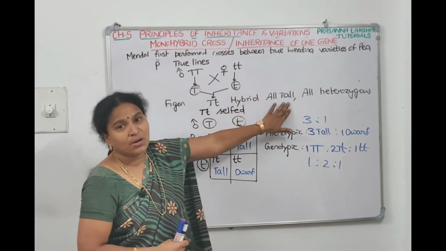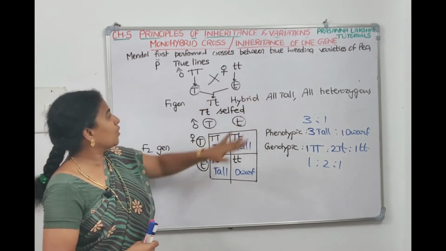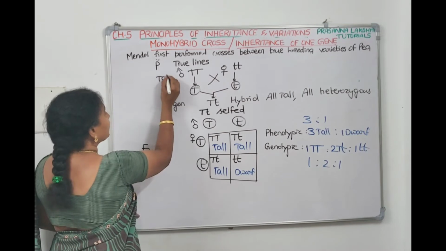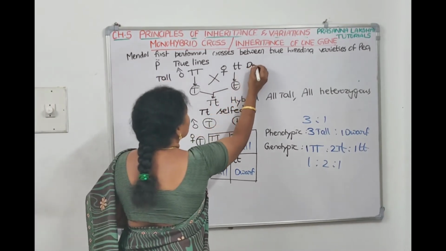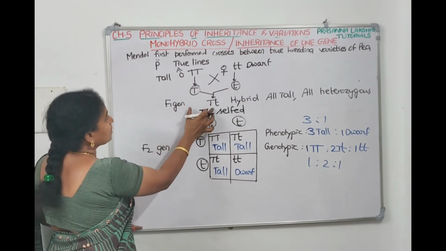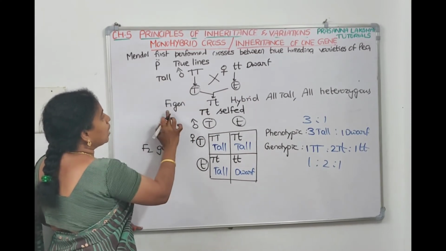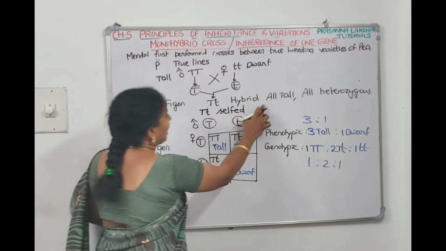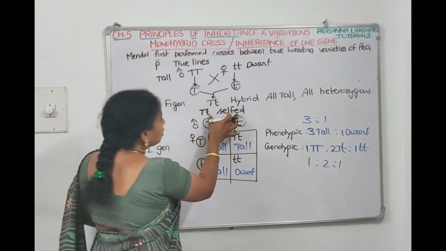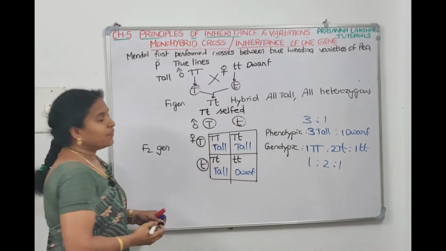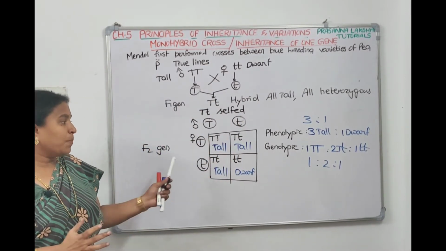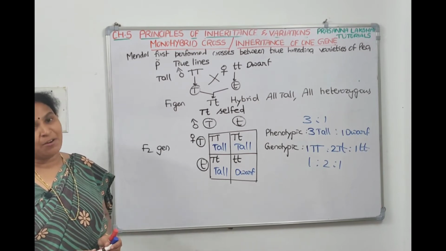All are tall only, we told. That means the recessive one did not come. So this plant is a tall plant. Capital T is tall, and small t is a dwarf plant. So all the F1 generation plants resembled one parent only. All the F1 generation plants are tall. They exactly resemble this tall parent. They did not turn to be dwarf. And when F1 plants are selfed, he saw 3 times tall plants came and in 1 proportion dwarf plants came.